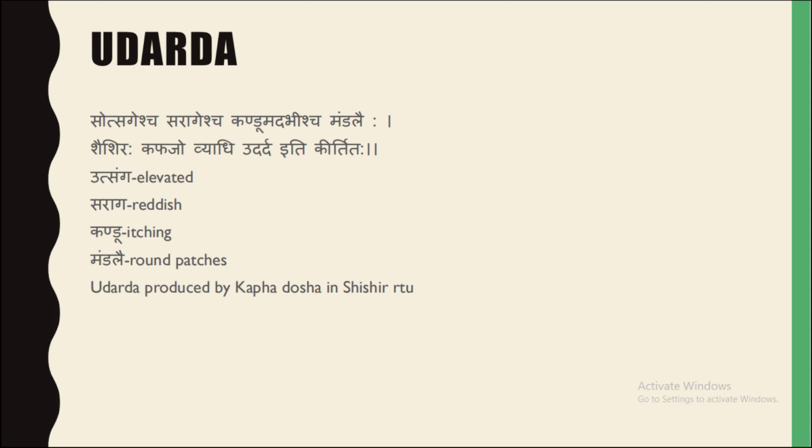that is kandu, severe itching over the skin or over the patches. Udarda is produced by kapha dosha, that is the dominancy of kapha dosha in Udarda Vyadhi, and it occurs mainly in Shishir Ritu. That is, Shishir Ritu is a winter season. In Shishir Ritu, there is an accumulation or sanchay of kapha dosha. So this is about the Udarda Vyadhi.